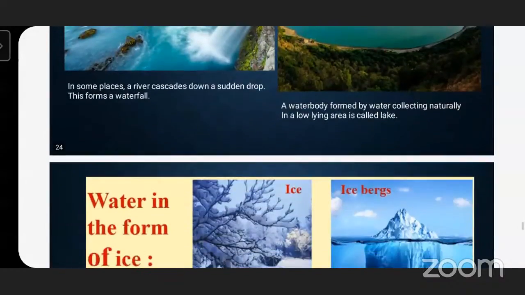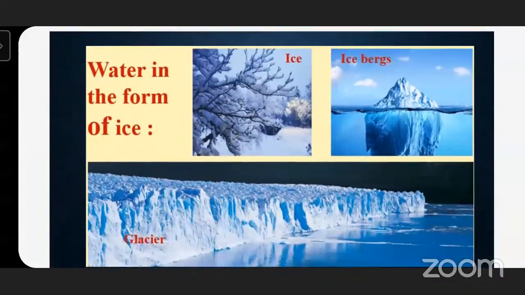Then water is present in the form of ice also. Particles of water combine or freeze to form ice. And it comes on the earth in the form of snow. This snow piles up together to form ice.